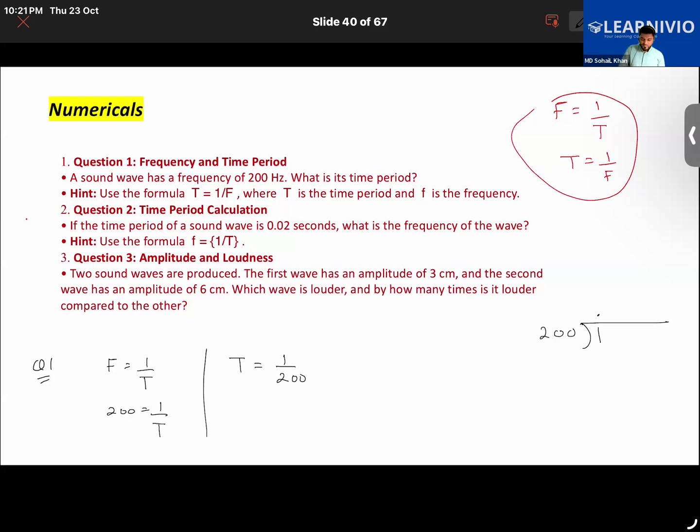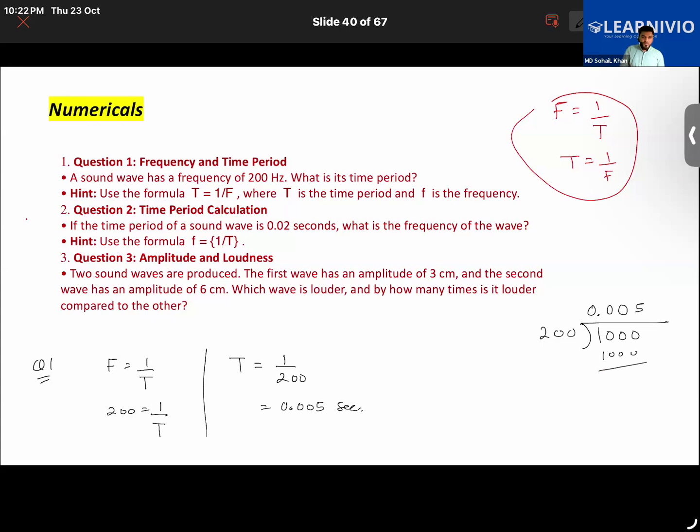You will put one decimal here. You will bring one zero here. It's still not divisible, so you will put another zero. It's still not divisible, so you will put one more zero. So now 1000 divided by 200 gives 5. So that is 0.005, and the unit is second.